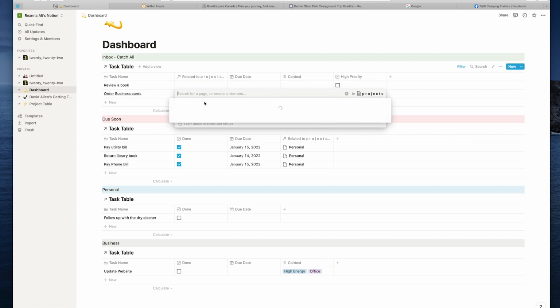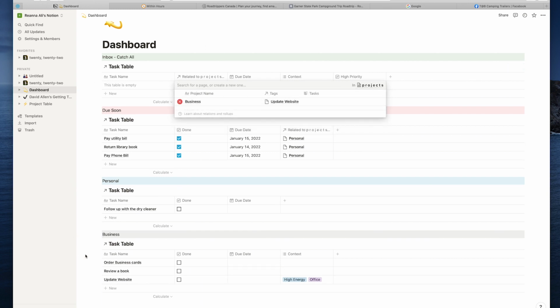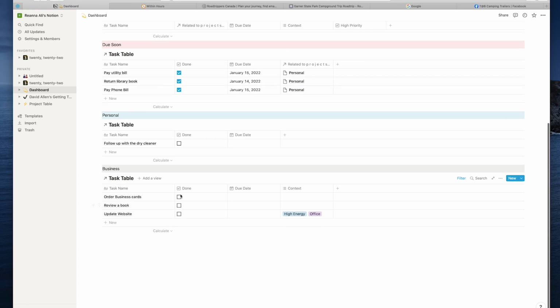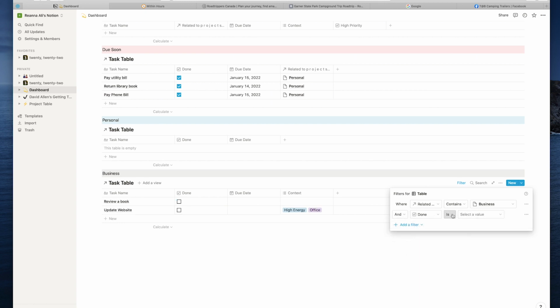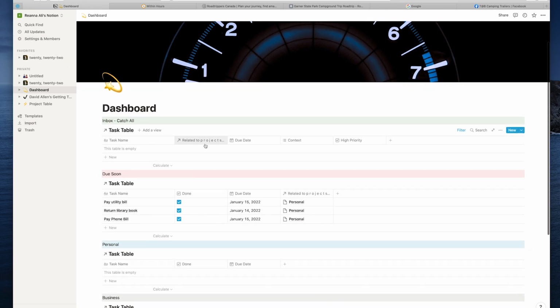Order business cards, let's say that is a business task, and I have to review a book, maybe it's a business book. So I'm going to say that's a business task. So you'll see that it now flows into the business table. Review the book, update the website, and so on. When they're done, similar fashion, just like personal, you just click on the done button and it goes away. It's not going to go away because I didn't put the filter on it, and that's what you can do over here. So you'll say add a filter, and it'll be something like when done is unchecked. So there you go. So now it's gone. So anytime these are done, they disappear. So this is the David Allen's Getting Things Done method.